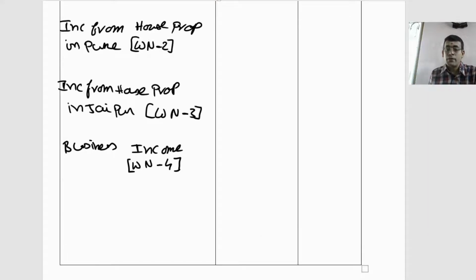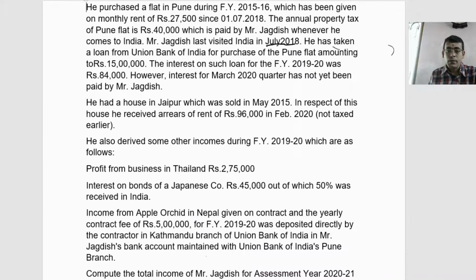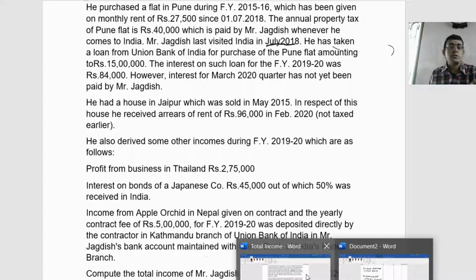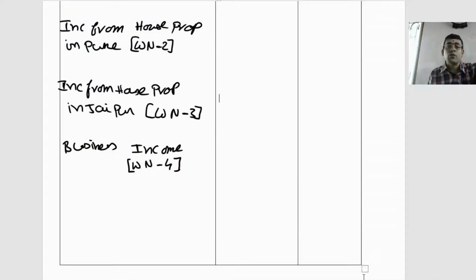Then if we move on to the next, what are the other things mentioned? Interest on bonds of Japanese company, we will come to that. Income from apple orchard in Nepal given on a contract. So ultimately this is nothing but your business income. See, always when you compute your total income, you should follow the order: income from salaries, income from house property, business income, capital gains, then income from other sources.